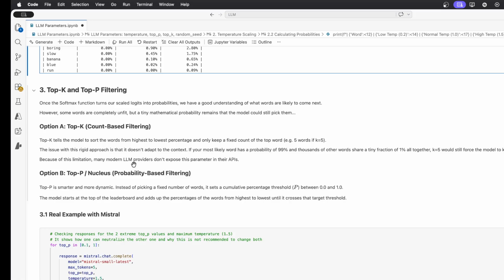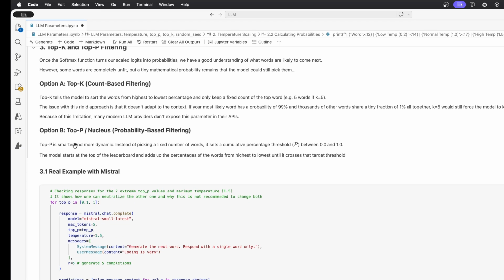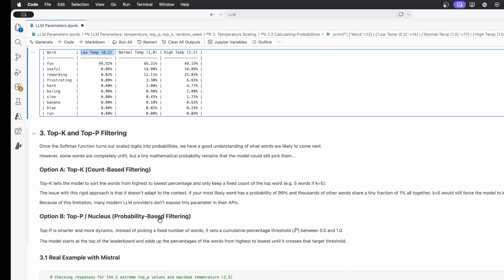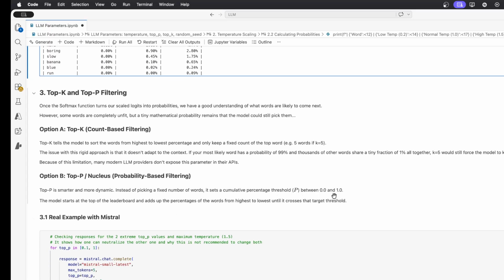So a better approach in that case could be the top P, which will look at a cumulative probability for the different words. So you will need to set P between 0 and 1, let's say 90%, which is a default value for a lot of LLMs.